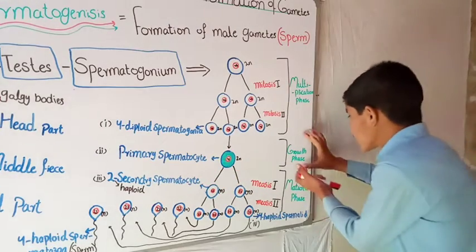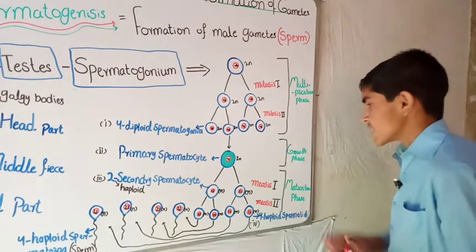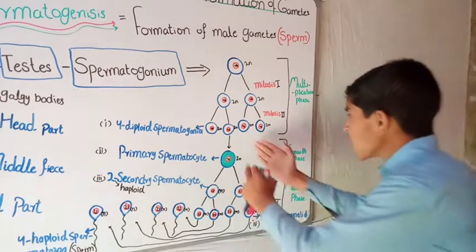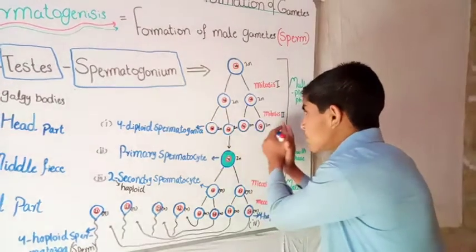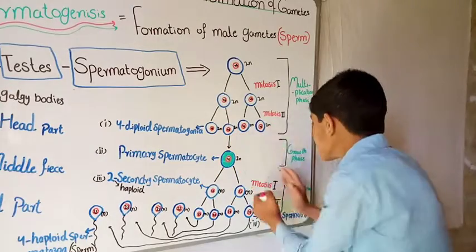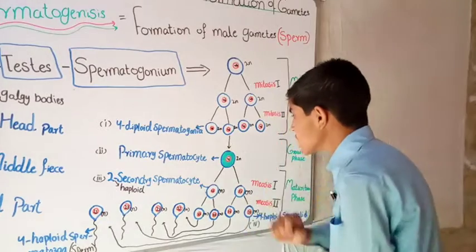The second step is the growth phase. It is the shortest phase. All four diploid spermatogonia undergo this process, but I will focus on only one cell.